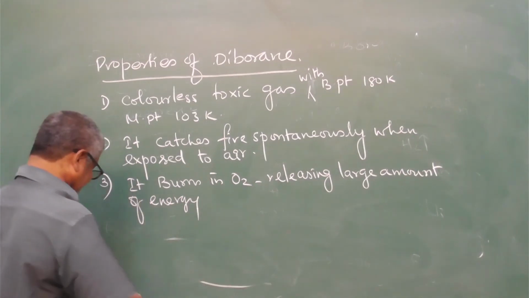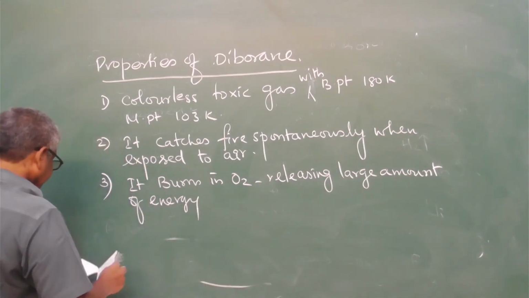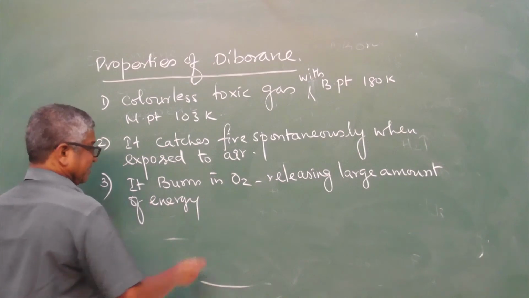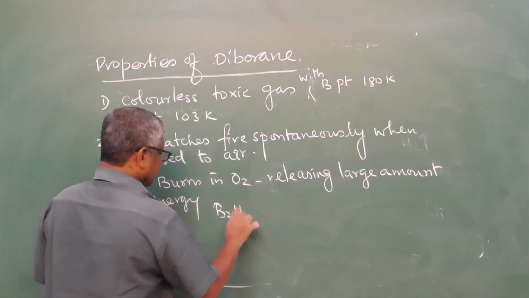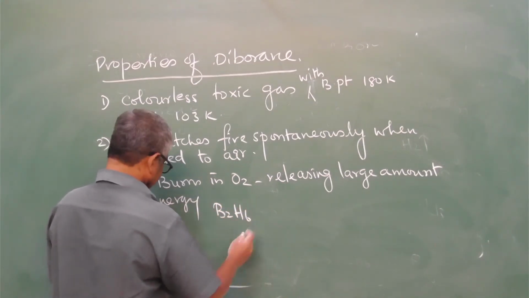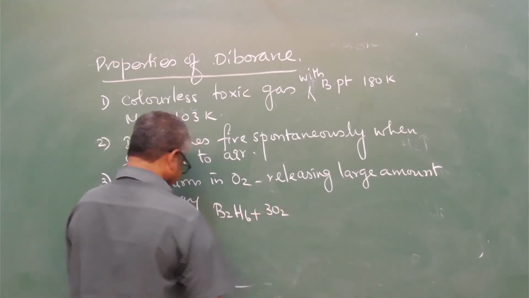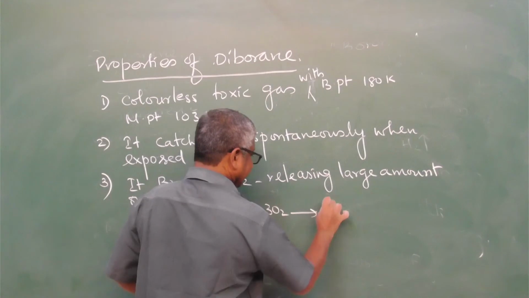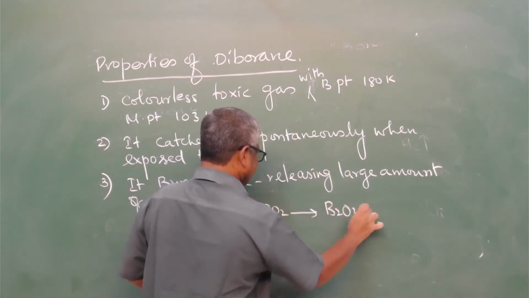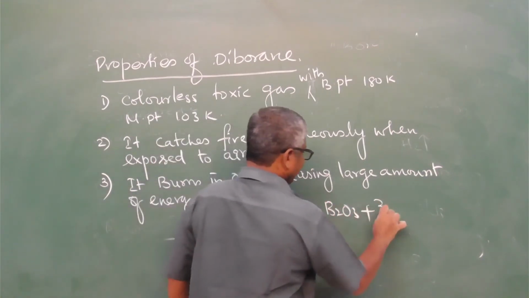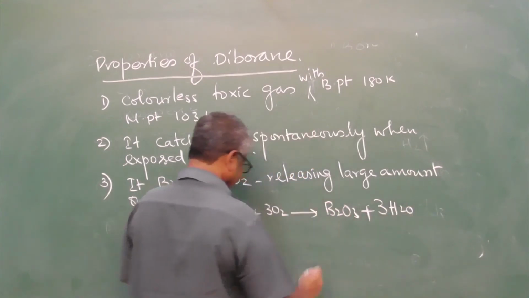The reaction is: diborane, B2H6, burns in oxygen to give B2O3 with the formation of water molecules.